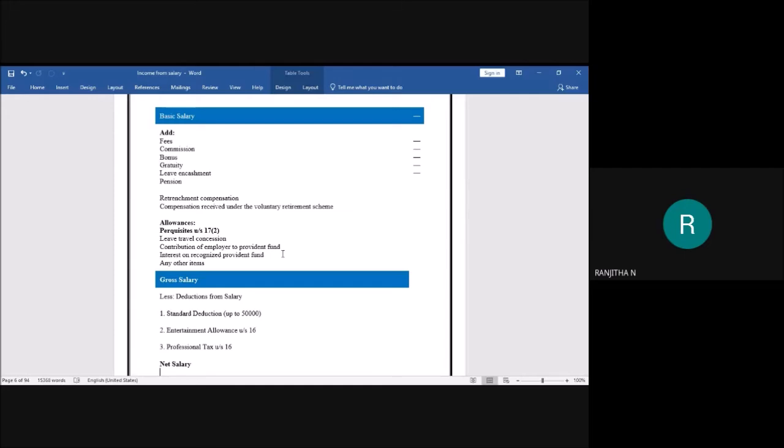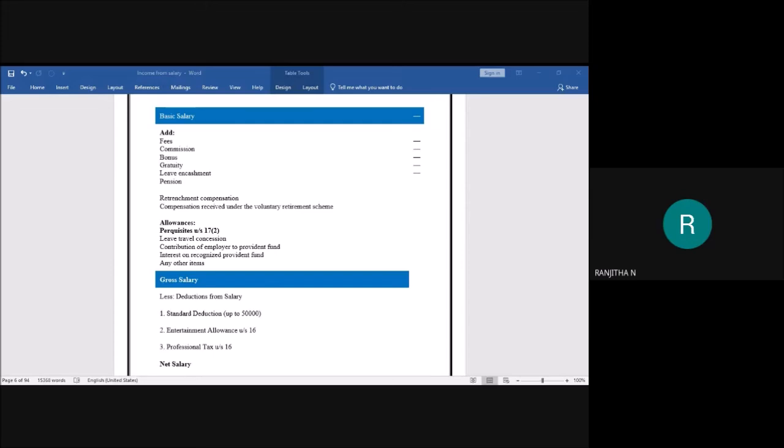Contributions of employer to provident fund. I hope you remember the meaning of provident fund, where both the employer and employee contribute a sum of money, accumulate that amount, and receive it on retirement. It is like a saving scheme, students, where both the persons contribute a certain sum of money and get the benefit at a later time.